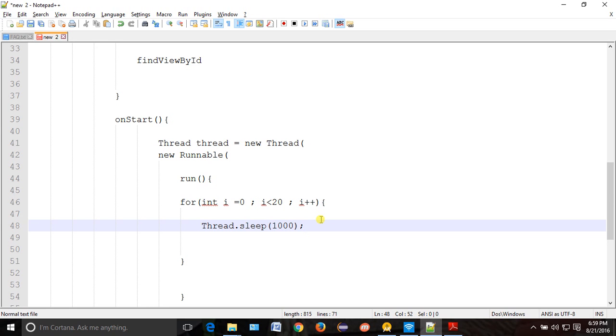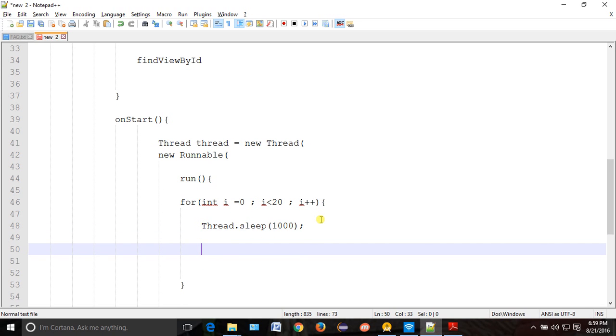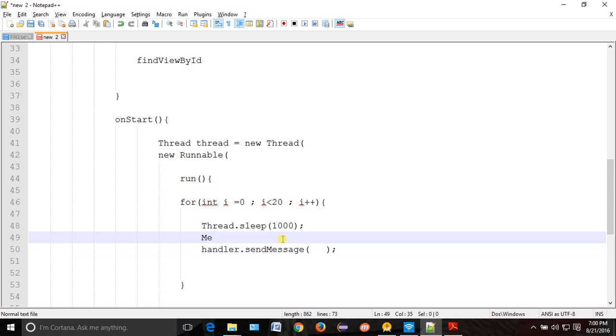Automatically it will tell you to use try-catch for InterruptedException, which you have already done. And after that, what do you want to do? You want to send a message to your foreground thread. So how will you send the message? Here we will get one method called handler dot, what is the method name? sendMessage. Whenever you send a message, it will ask for some parameter, right? So if you don't have any message, how will you do it? You can get a message something like this: Message msg.